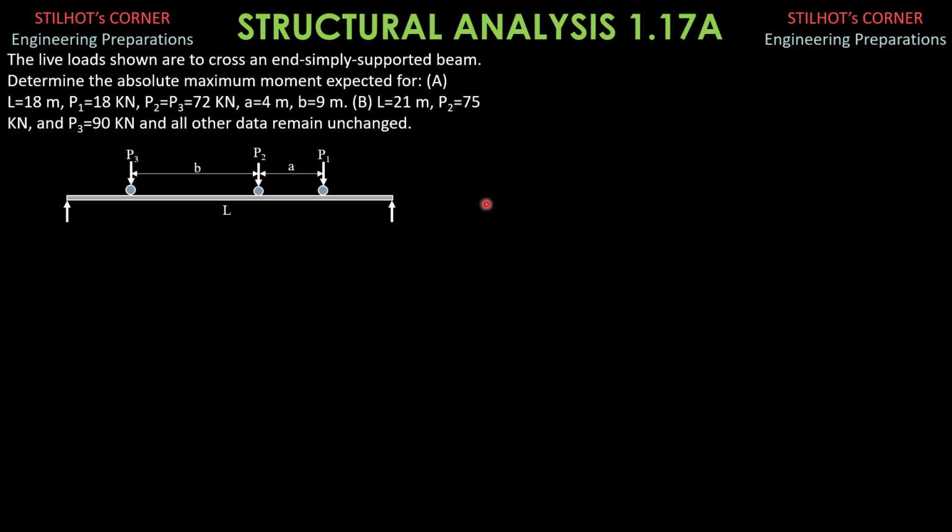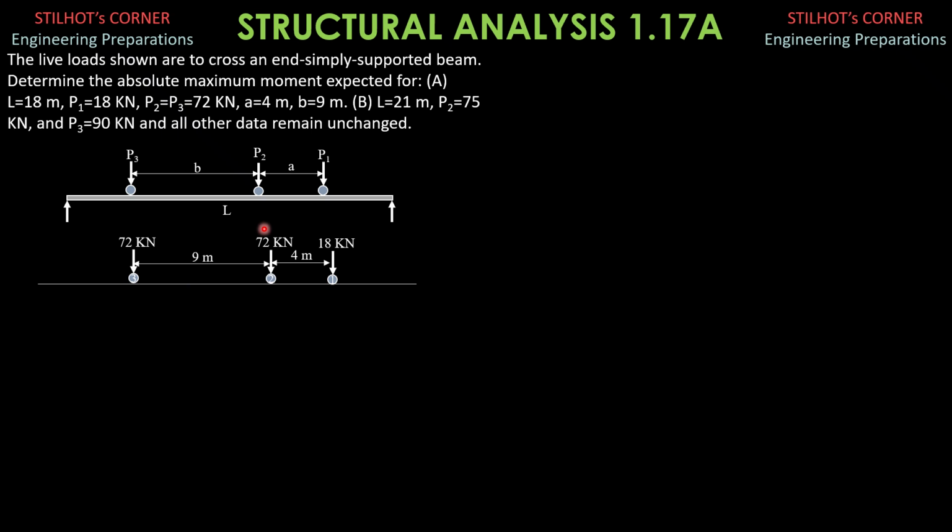So first, let's consider the possibility that the maximum or the absolute maximum moment occurs under the heaviest load. In this case, there's no heaviest load because P2 equals P3. So let's first consider it occurs here. If not, it occurs at P2. So when P2 equals P3, the idea is when the resultant and the heavier load are closer from the center, then that's the possible way. That's the case where the absolute maximum moment occurs.